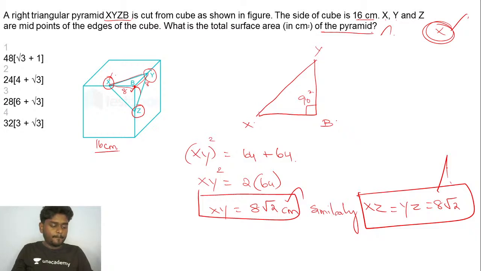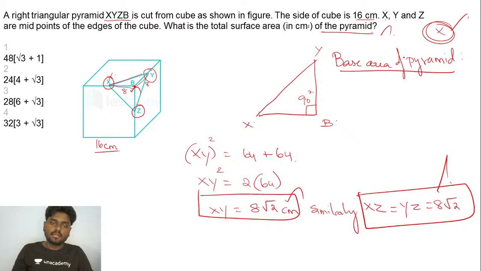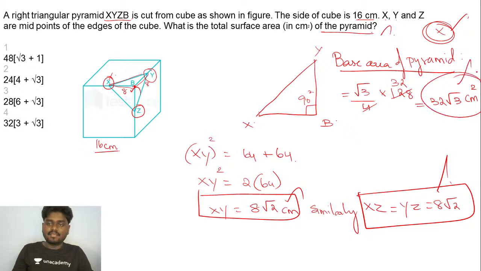So here, if you want to find the base area of the pyramid, it is nothing but root 3 by 4 into 128. If you do this, it goes exactly 32, and you'll be getting 32 root 3 centimeter square. So the base area of the pyramid is 32 root 3 centimeter square.